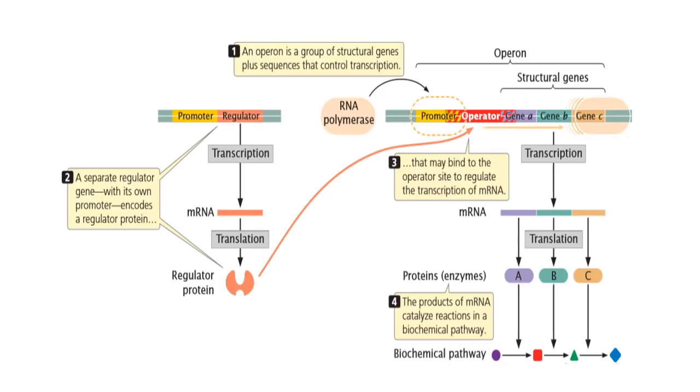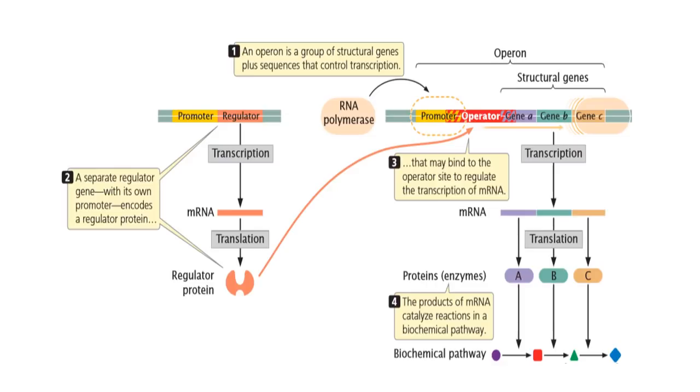As you can see from the figure, this shows the structural organization of an operon, which consists of a set of structural genes. Here they are designated as gene A, gene B and gene C, under a single promoter and an operator to which a specific regulatory protein binds.